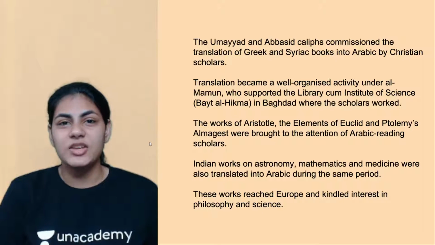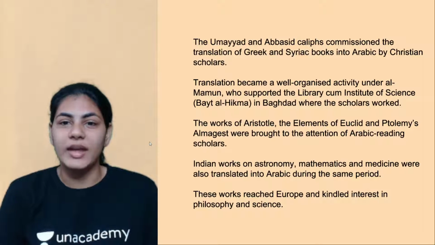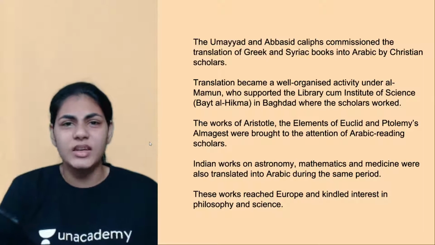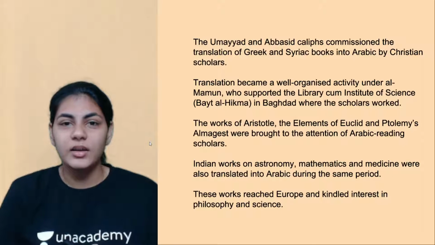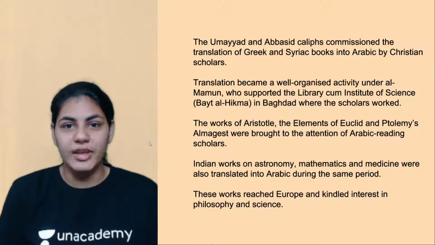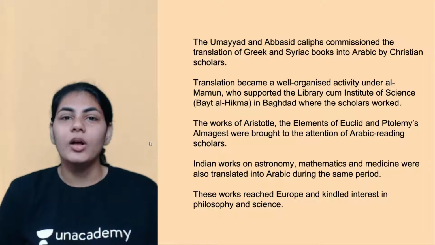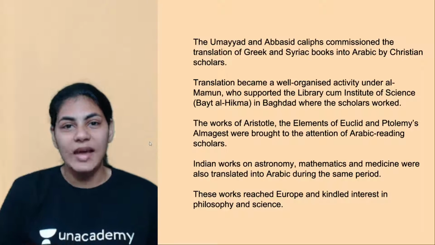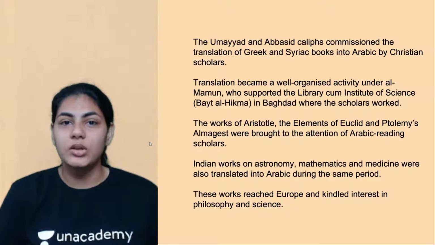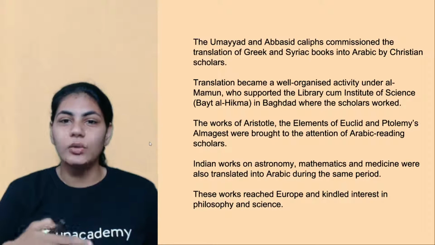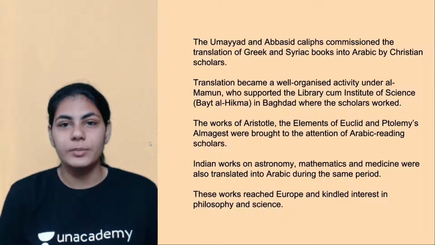Honestly speaking, translation became a very, very important activity in the 7th, 8th, and 9th centuries, because all of the knowledge systems were in Greek, but people in the Islamic lands could not read Greek. So definitely translation had to take place. And that is why these caliphs themselves funded and commissioned translators to translate all the Greek works into the local languages.